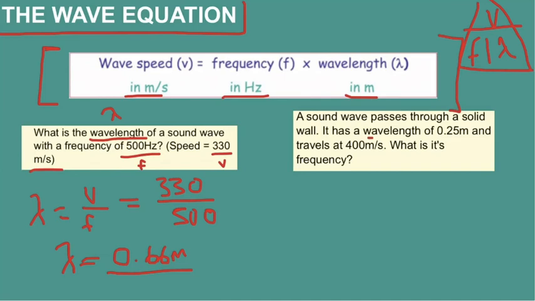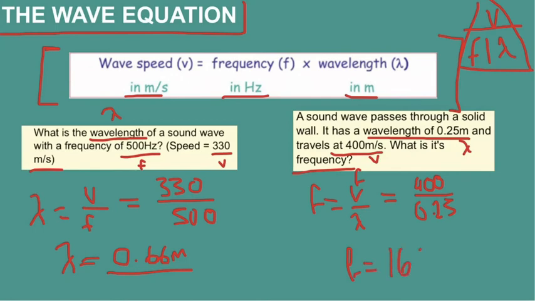Second example, a sound wave passes through a solid wall. It has a wavelength of 0.25 meters and travels at 400 meters per second. What is the frequency? So here we've been given lambda, we've also been given V, and we've been asked to find F. So we can see here that F is equal to V over lambda. So that is equal to our speed, 400 meters per second, over our wavelength, 0.25 meters. So therefore we know that our frequency is 1600 hertz.